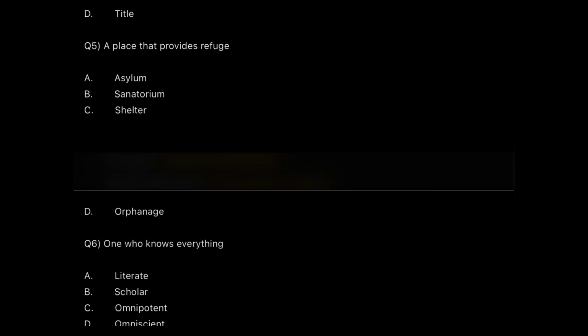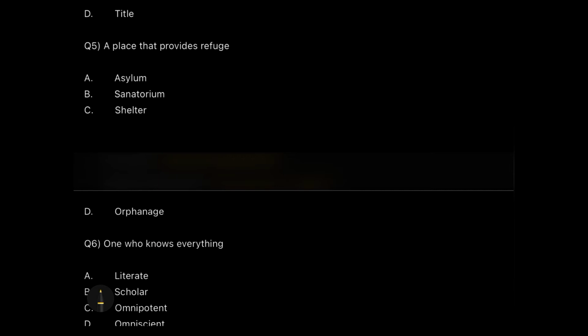That's not a refuge. Now, just to tell you, in case you don't know, sanatorium is a place where patients are kept who are undergoing a very long treatment. So suppose the patient is suffering from a disease which requires a long term treatment. So they are not kept in hospitals. They are kept in special type of hospitals where they can be accommodated for a longer period of time, and that type of hospital is called as sanatorium.